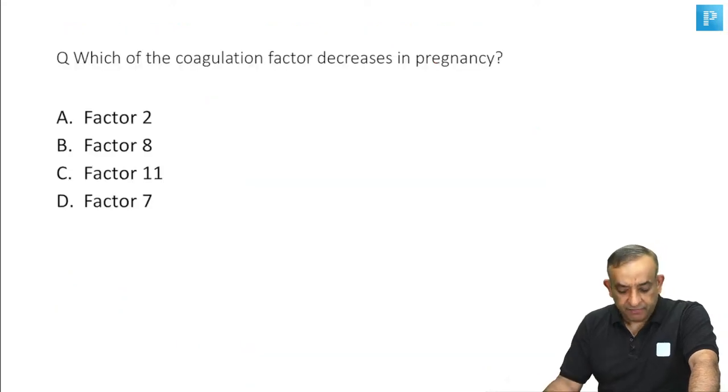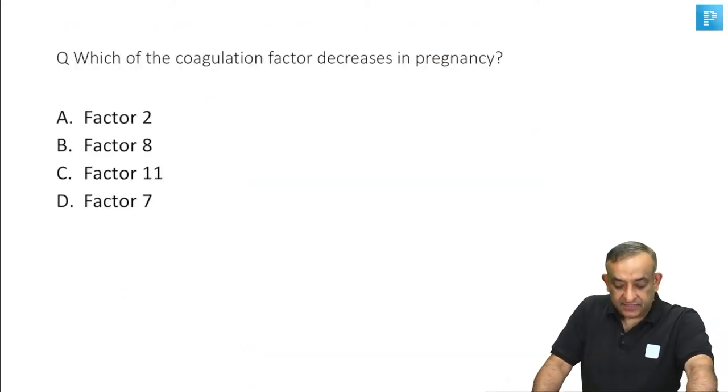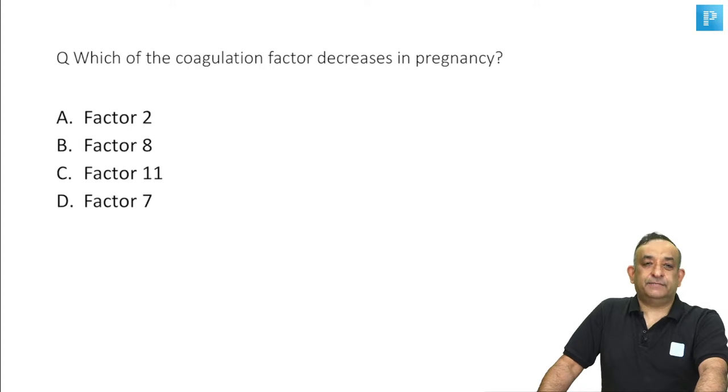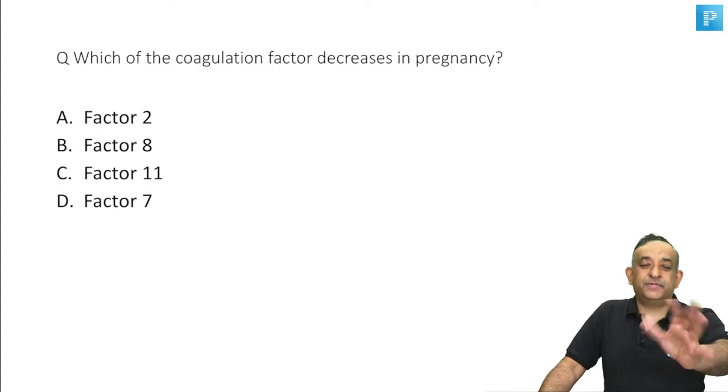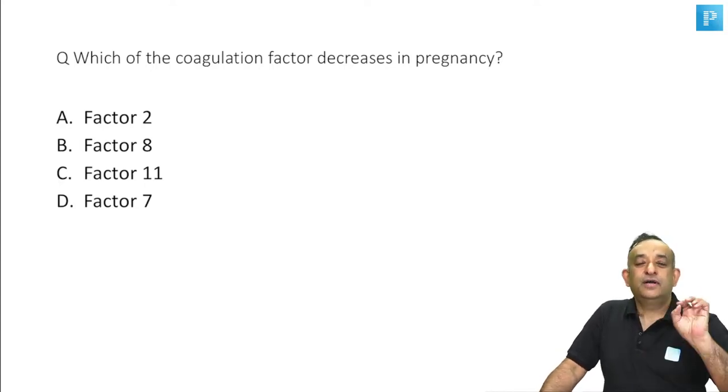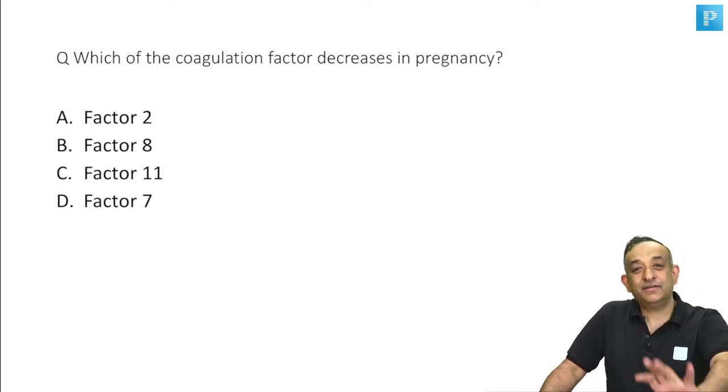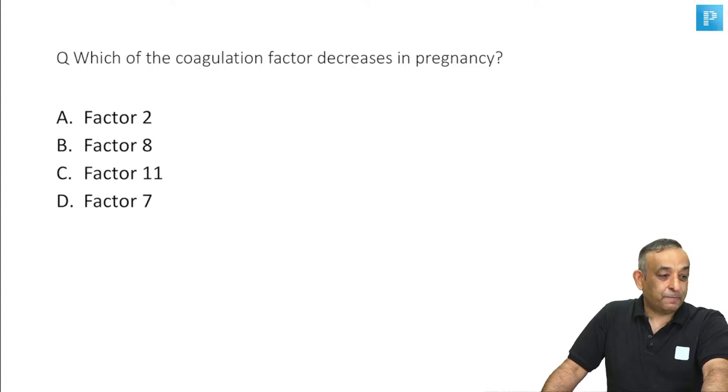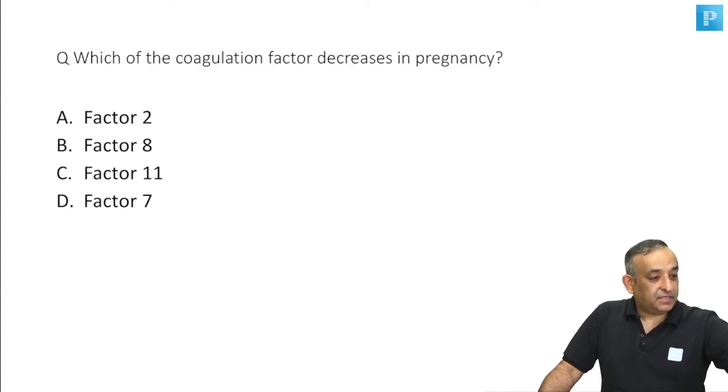Okay, let's move on. Which of the following coagulation factors decrease in pregnancy? That's an easy question. Like I told you yesterday, AIIMS, JIPMER, PGI, INICET exams are known to spring out some very simple questions and then some outright tricky ones also.